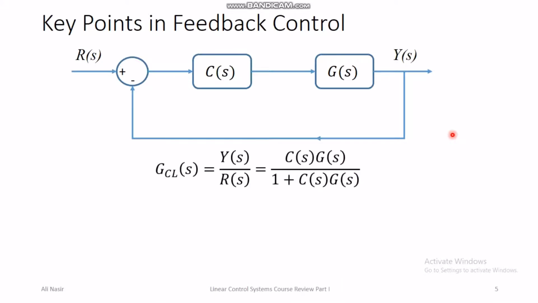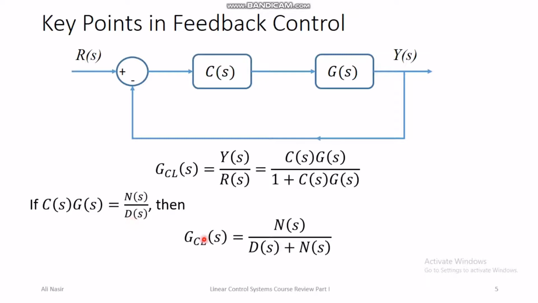Okay, so this type of feedback diagram has an associated closed loop transfer function given by C of s into G of s over 1 plus C of s into G of s. This is a very common expression that is used again and again in this course. If C of s into G of s is some numerator over some denominator, then this is the shortcut of writing the closed loop system just by looking at the open loop transfer function.